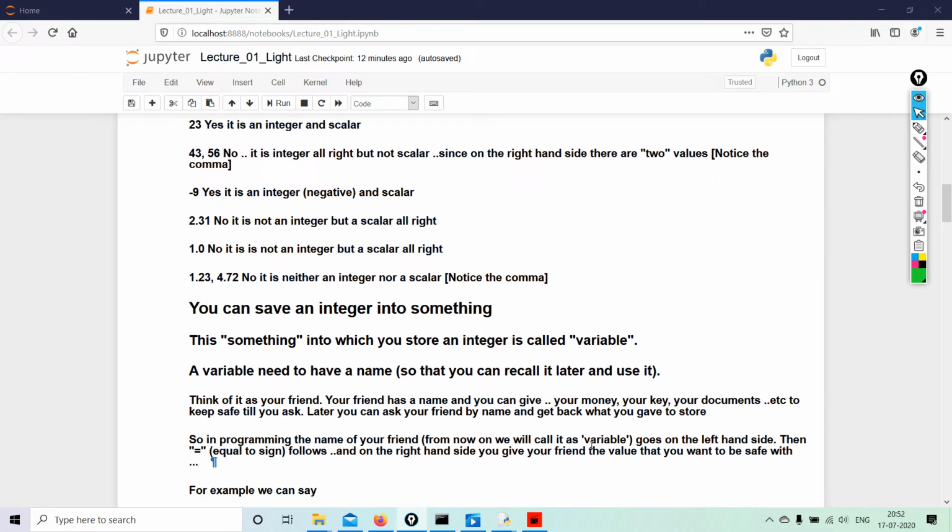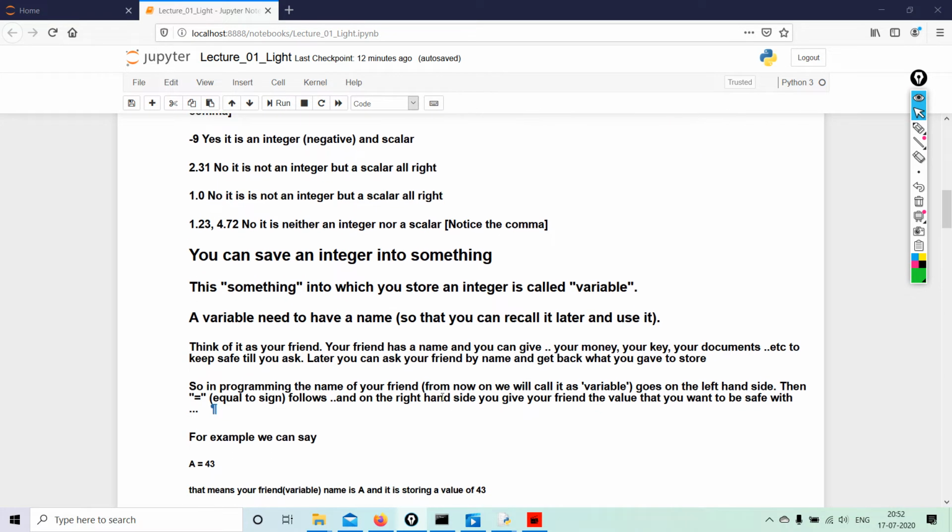So you can save an integer into something. Now what is this something? This something into which you store an integer is called a variable. A variable needs to have a name so that you can recall it later and use it. Now please think of this as your friend, and it is actually going to be your friend in the next few hours.